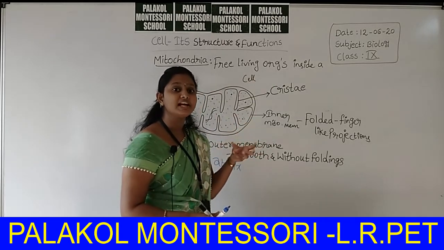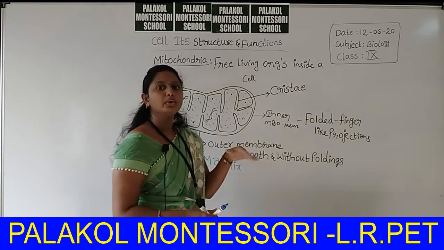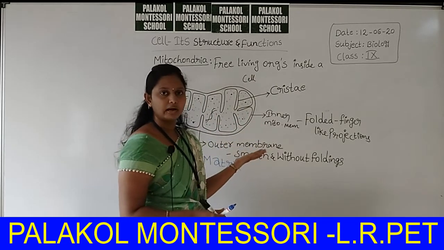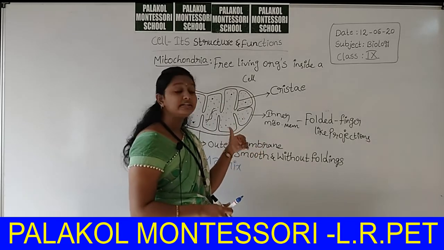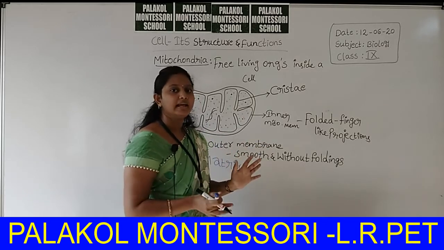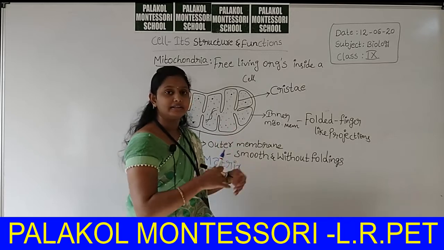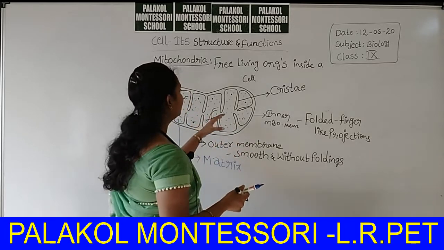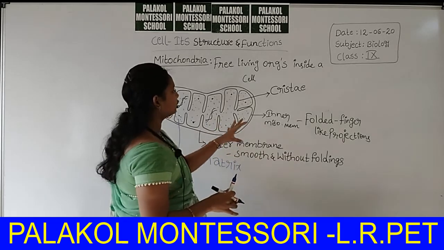Because it has self-replication capacity. That means it can divide into two or more mitochondria by its own mechanism. It does not depend upon the cell. It controls itself and it can replicate itself by using its proteins and DNA. This is about mitochondria.